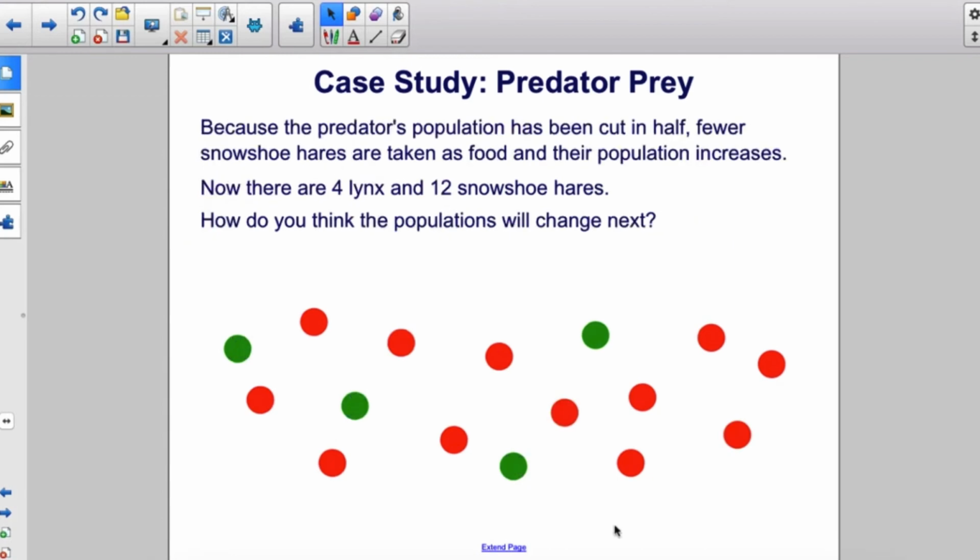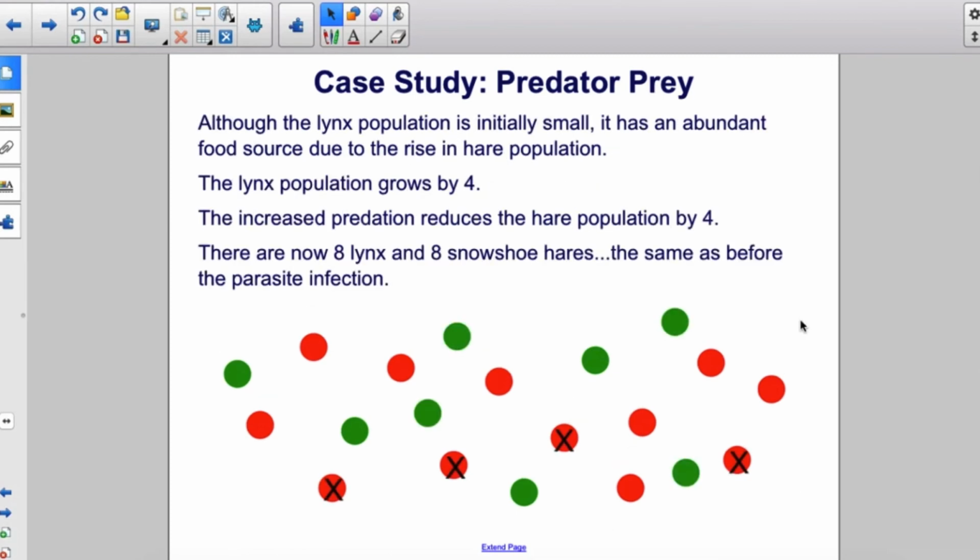Because the predator's population has been cut in half, fewer snowshoe hares are taken as food and their population increases. Now there are 4 lynx and 12 snowshoe hares. How do you think the populations will change next? Although the lynx population is initially small, it has an abundant food source due to the rise in hare population. The lynx population grows by 4. The increased predation reduces the hare population by 4. There are now 8 lynx and 8 snowshoe hares, the same as before the parasite infection.